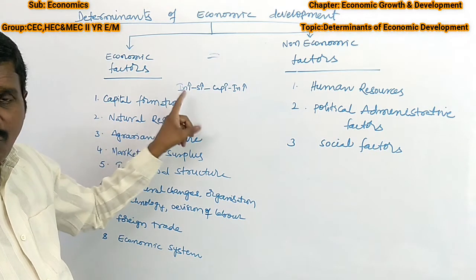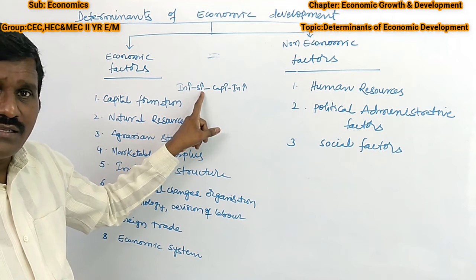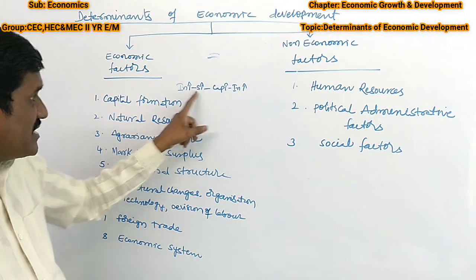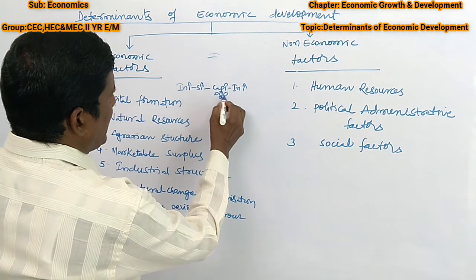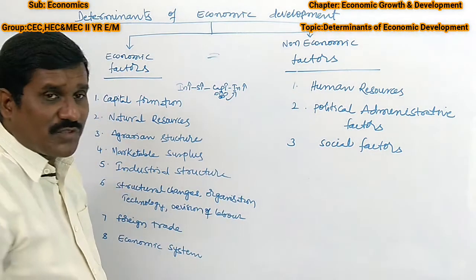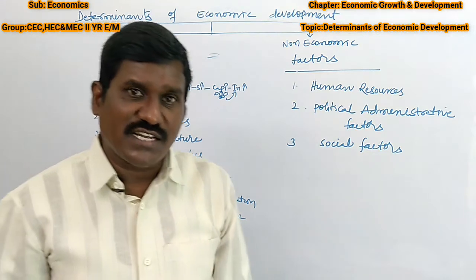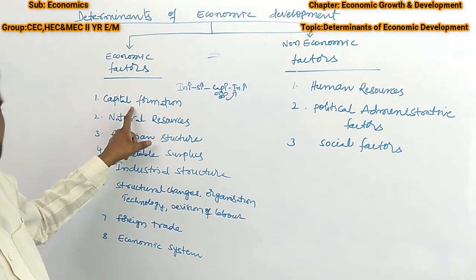When the income of the total population of the country increases, automatically there is a possibility to increase the saving of the people. When the saving increases, automatically the capital increases. The capital is useful for investment, for establishment and expansion of the industrial and service sectors. So this is one of the major determinant factors of economic development.